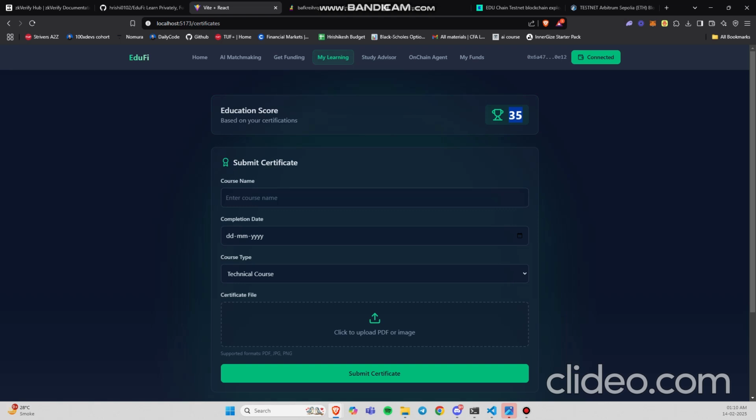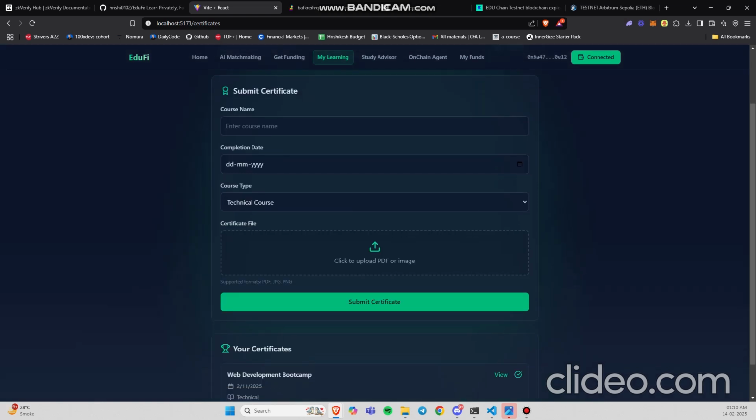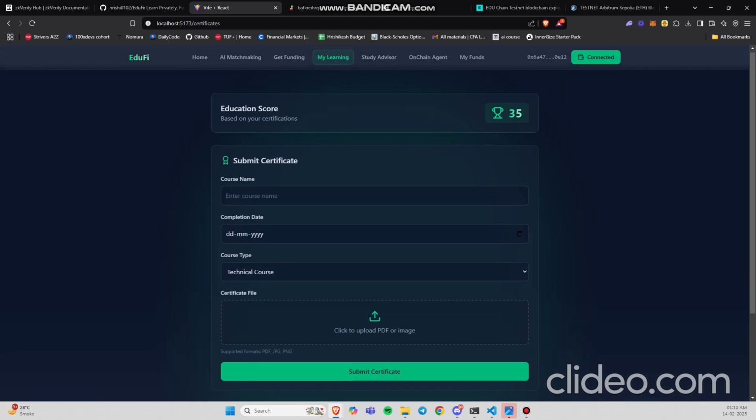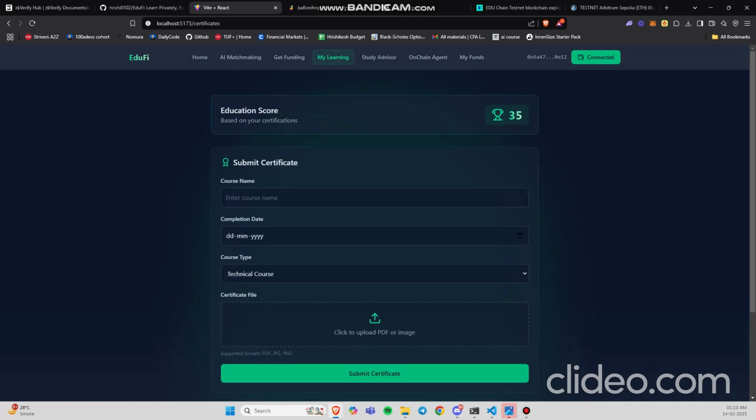So what this does is incentivize the student to actually use the funds for the completion of the course, for upskilling himself so he can earn more education score. The more education score he has, the more his chances of getting his loans approved increase. So we are trying to build an ecosystem where the student is also incentivized, and this education score basically works as a credit score, but an education score for micro loans for education.